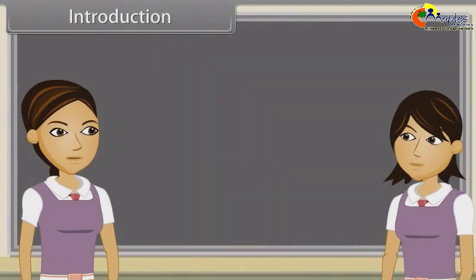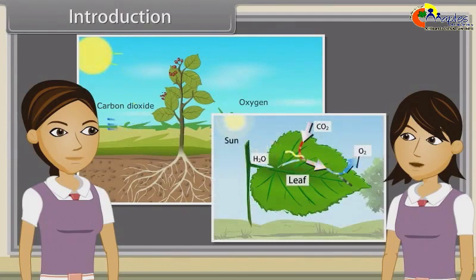Sharmila, now tell me what makes plants different from other organisms? Yes, plants are multicellular, terrestrial, non-mobile, photosynthetic, and autotrophic.